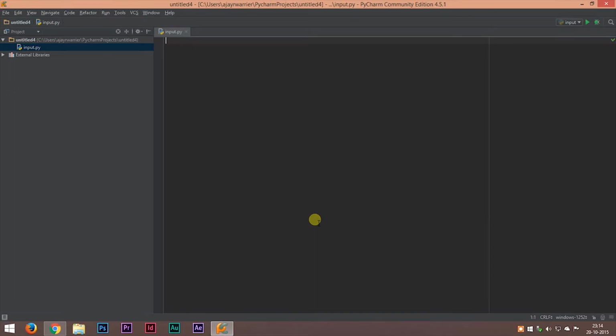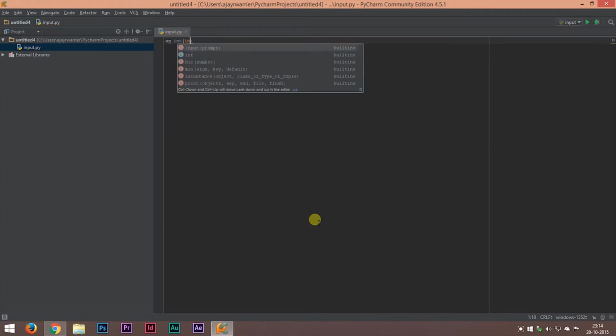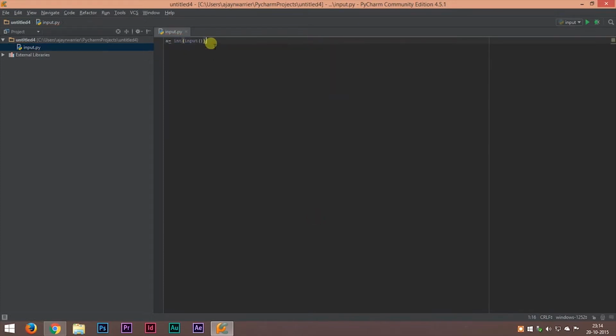Now I'll teach you how to use an input function. First of all, you need to choose a name for your variable. So we'll be making a program to print the sum of two numbers, and those two numbers should come from the user. So let's do that. Let a be our first variable. So to receive input into a, all you have to do is use int bracket input. You do this and Python will read input of a from the user.